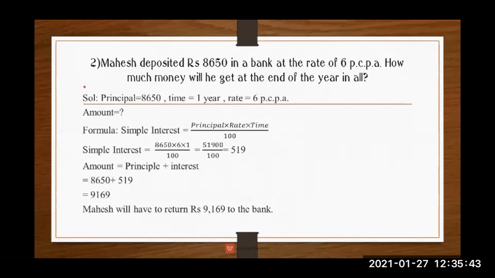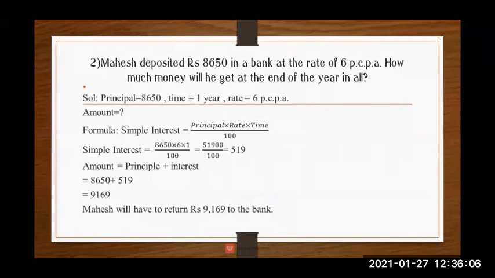How much money will he get at the end of the year in all? See the last statement. How much money will he get at the end of the year in all? They are asking how much money he will get at the end of the year. See, at the end of the year, what is he getting?